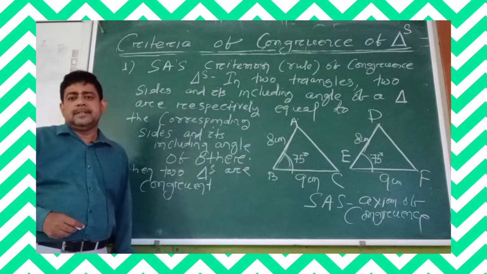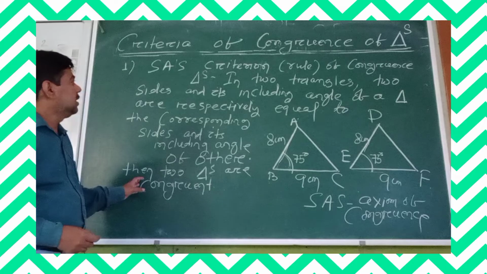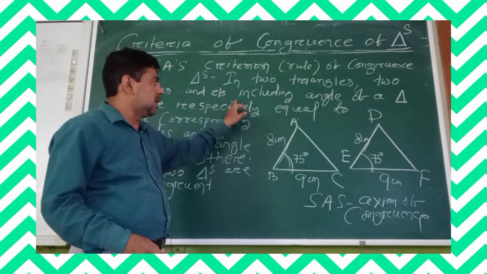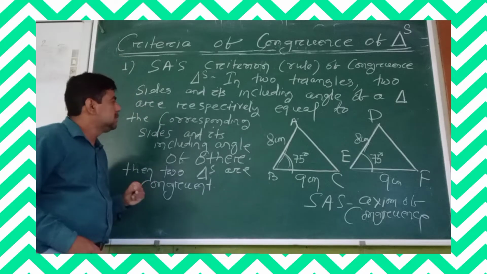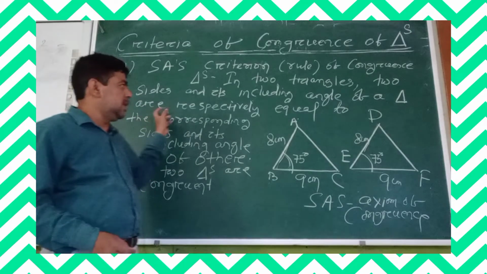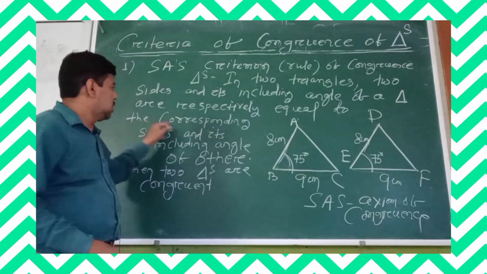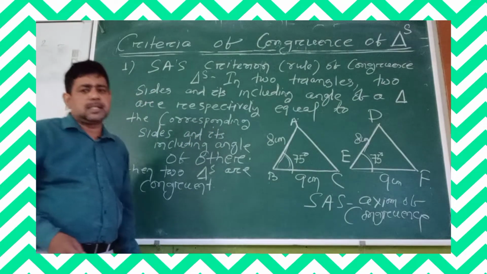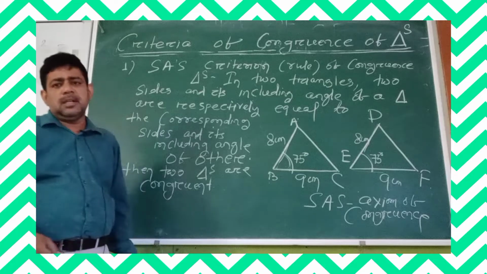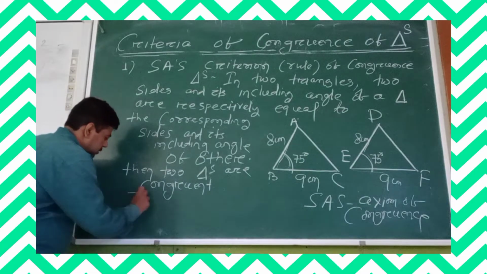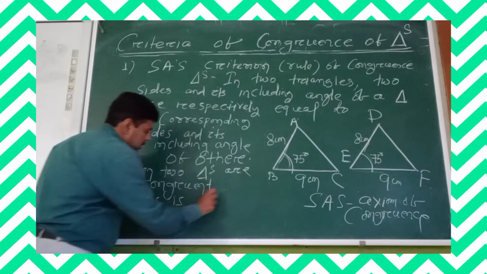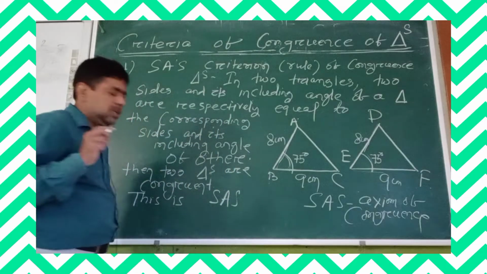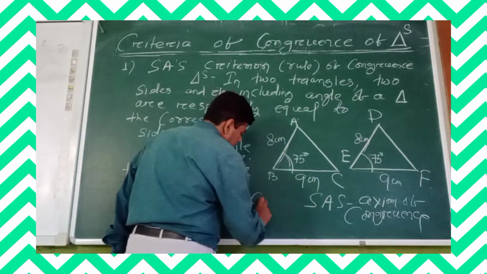Is it clear? Once again, see: in two triangles, two sides and its including angle of one triangle are respectively equal to the corresponding sides and its including angle of the other triangle, and the triangles are congruent, and this is called side angle side axiom or congruency rule of triangles.